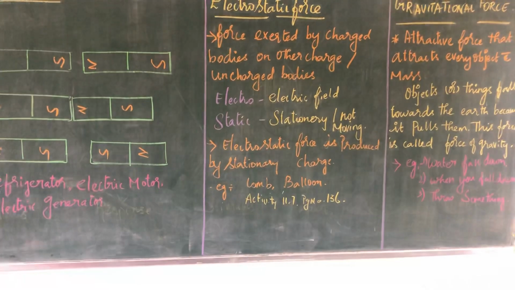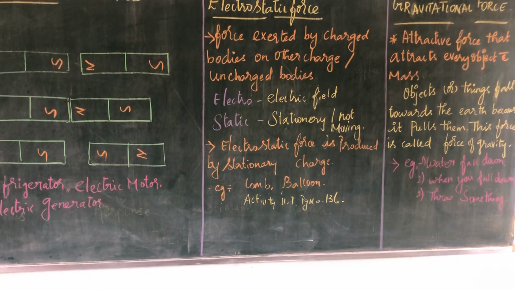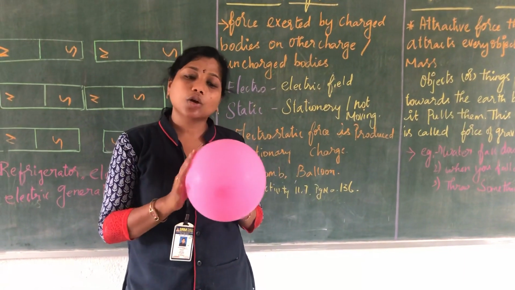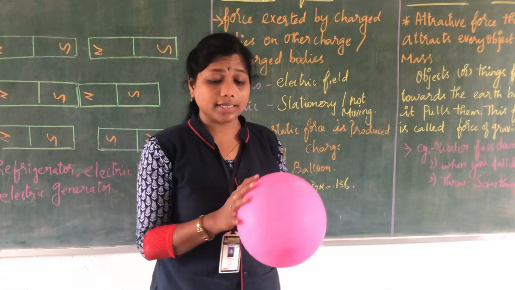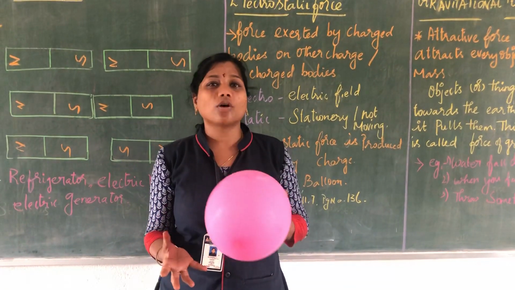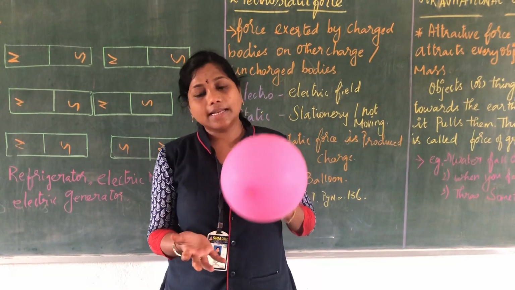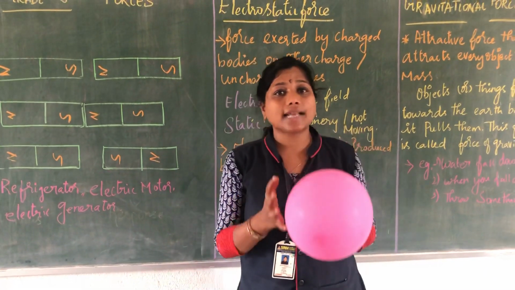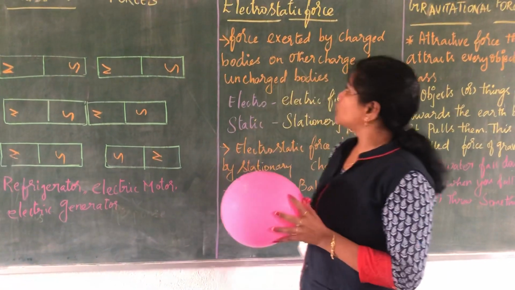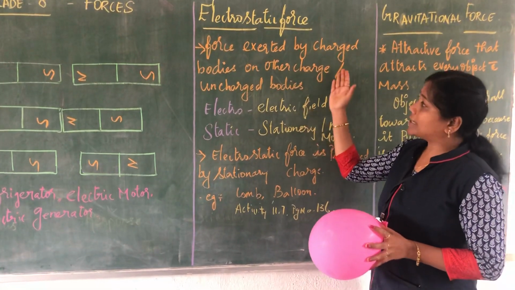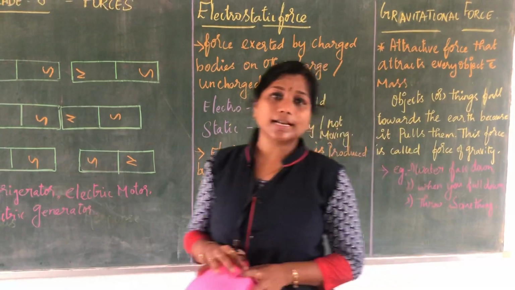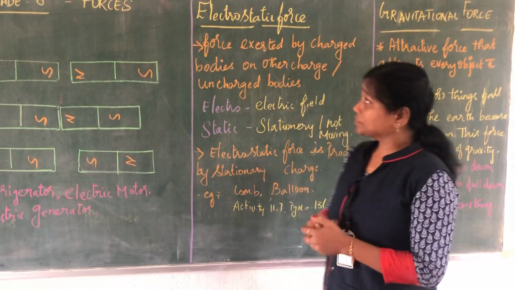And I am taking a balloon, where I am going to rub this with a cloth. Here also some particles will get charged. Clear, all of you? Take some small pieces of paper and keep them near. Automatically the paper will get attracted towards the rubbed surface of the balloon, because here also a force is exerted by the charged bodies on other charged or uncharged bodies. Is that clear?